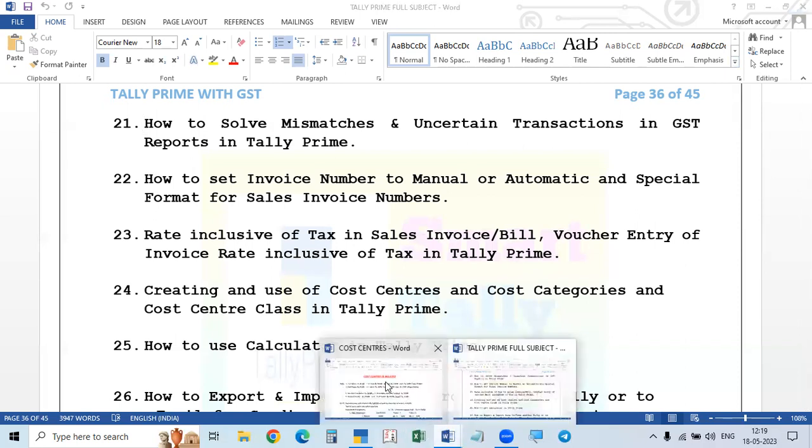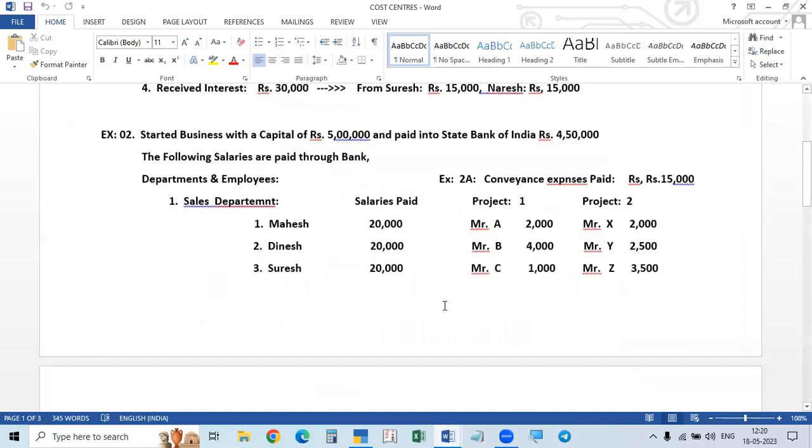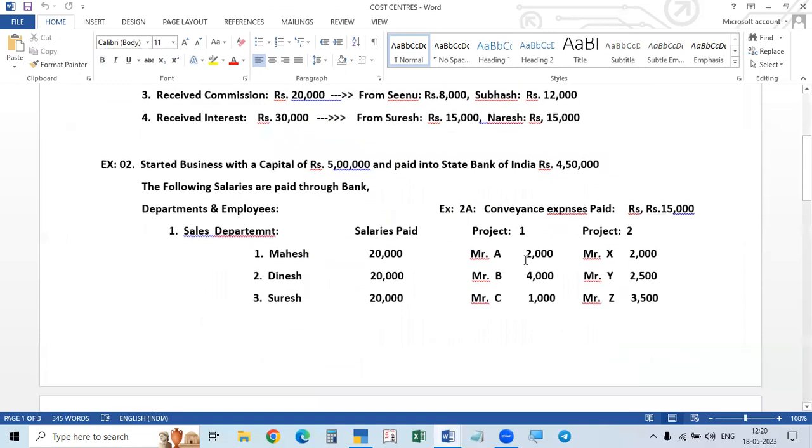See here, I will take a small example. Conveyance expenses we are paying. There are two projects, project 1 and project 2. In project 1 there are employees, in project 2 there are employees. Total amount is 15,000. Out of 15,000, 7,000 is paid in project 1, and 8,000 is paid in project 2. So how to divide this amount, 7,000 and 8,000?